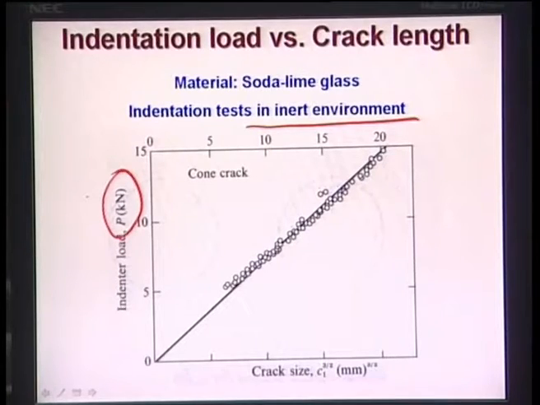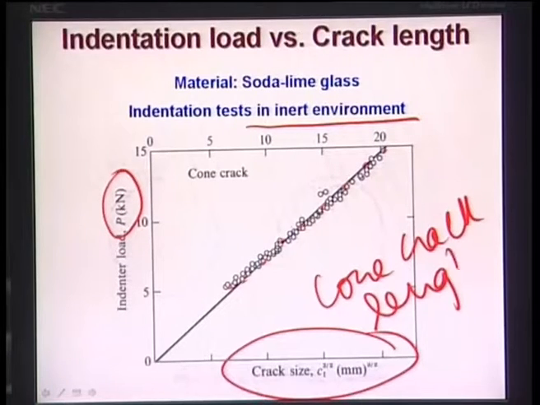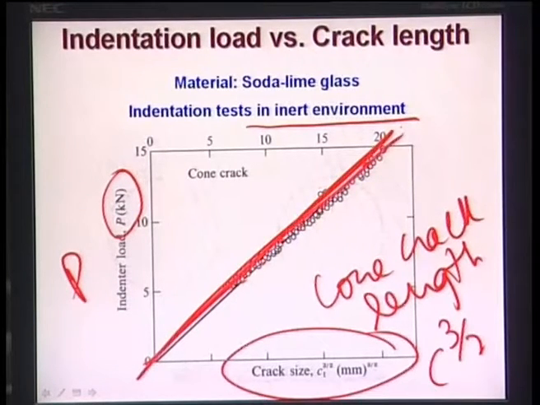Vacuum means there is no aqueous environment outside, so you can exclude the influence of any external liquid environment on the glass material. Now if you change the load, let's say you start with 5 kilonewton, 10 kilonewton, go to 15 kilonewton, and in each case you correspondingly measure the cone crack length. So this is your cone crack length, and if you plot P versus C to the power 3 by 2, it forms more or less a straight line.